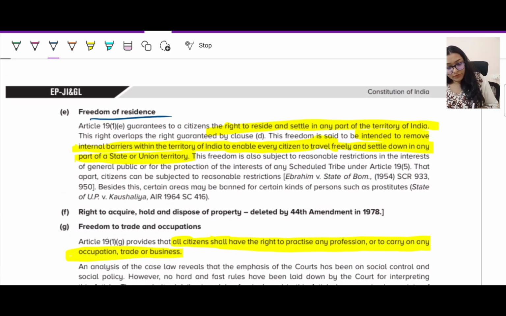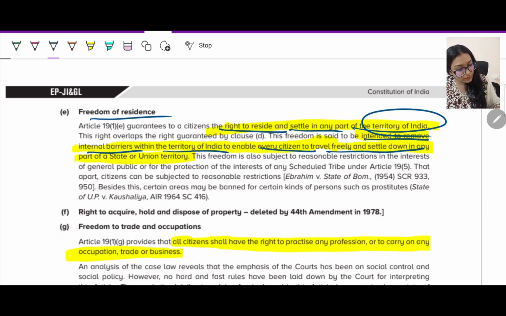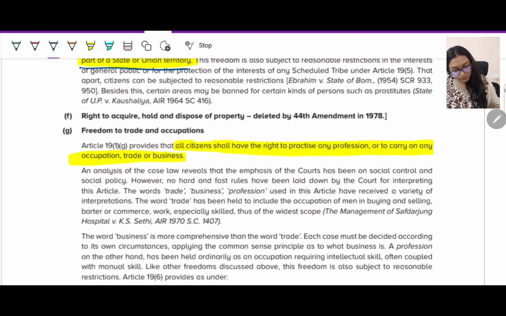Fine. Freedom to reside anywhere. If you're moving anywhere and you want to settle in any part, like coming from North India to South India, or vice versa, you have all the right to settle anywhere within the territory of India. Right to reside and settle in any part of the territory of India is intended to remove internal barriers within the territory of India, to enable every citizen to travel freely and settle down in any part, state or union territory. Fine. Then you have freedom to trade and occupation.